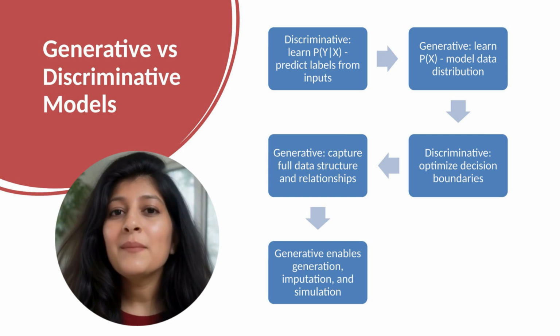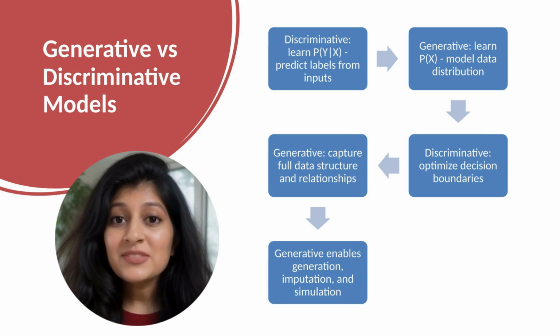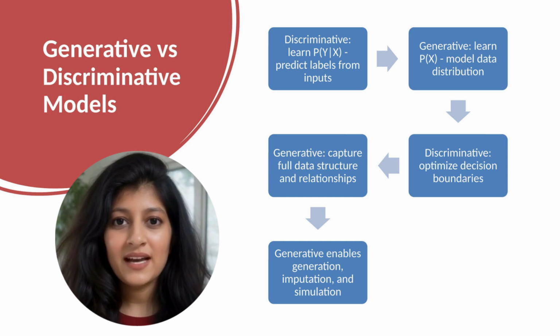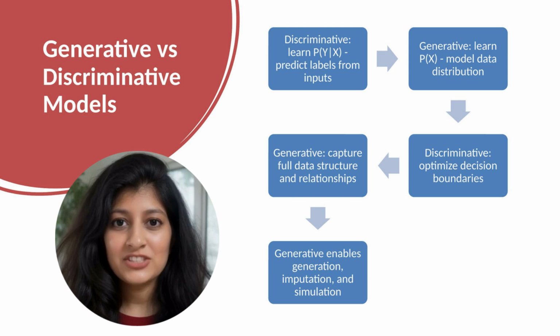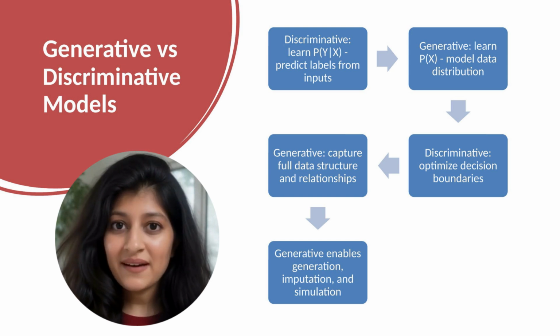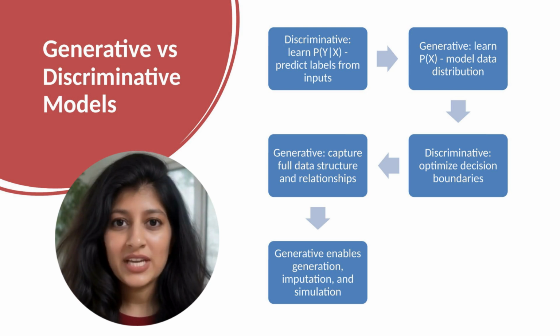Discriminative models learn P(Y|X), the probability of the label given the input. They optimize decision boundaries between classes. Traditional supervised learning is discriminative. You have labeled examples, learn to classify. The model doesn't need to understand the full data distribution, just decision boundaries. Discriminative models are typically data efficient and fast to train.